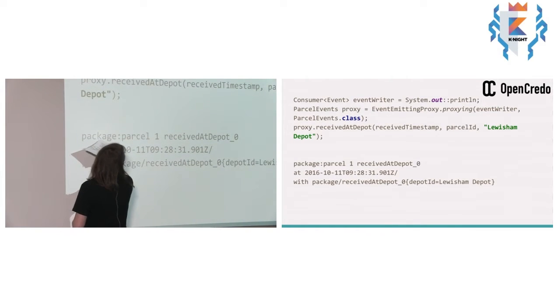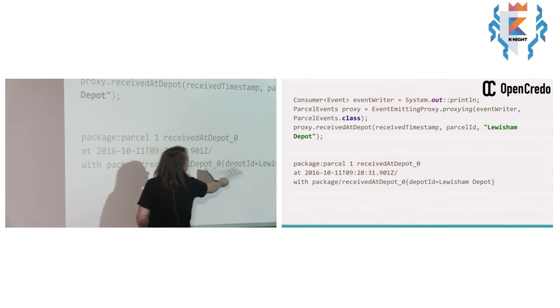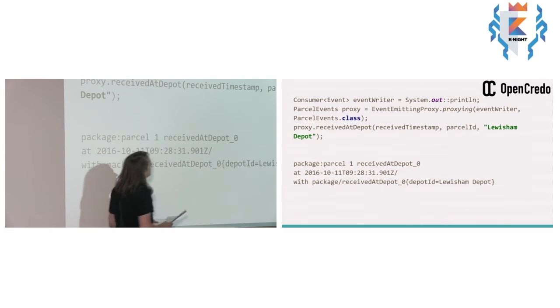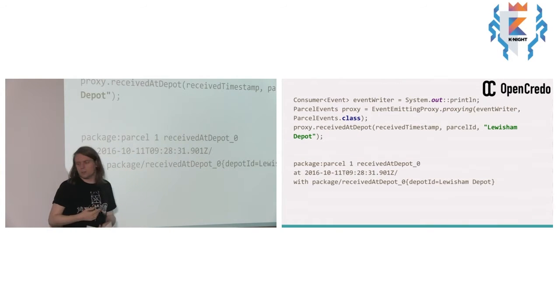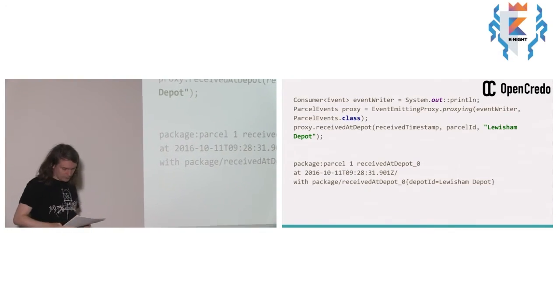So what kind of thing did it happen to? What was the ID? What was the event? When did it happen? And also we've got a little bit of associated data. And that then can be pushed into a Kafka stream or written to Cassandra or whatever else we then need to do to it in our event system.